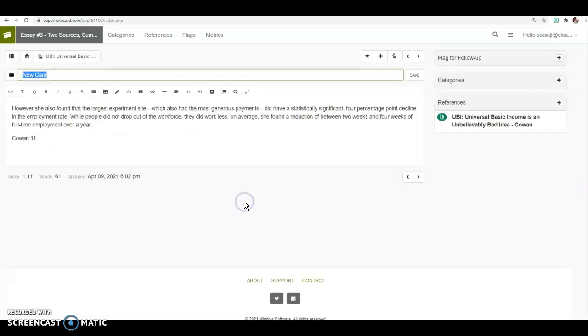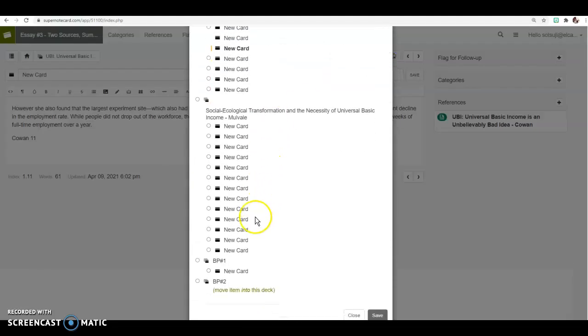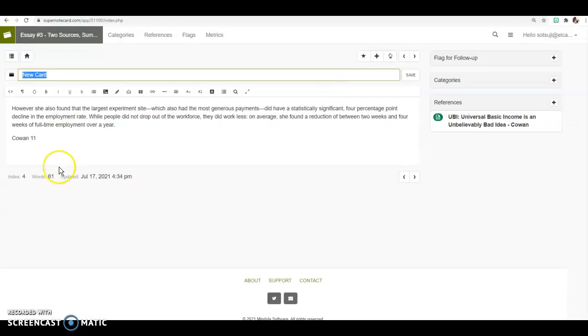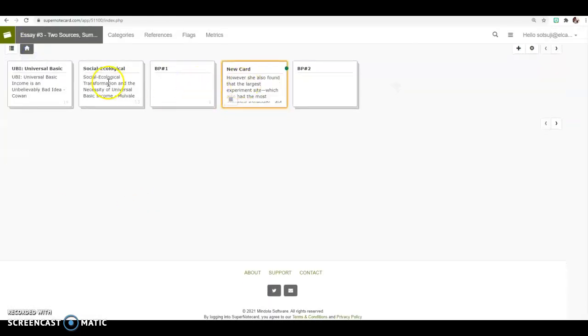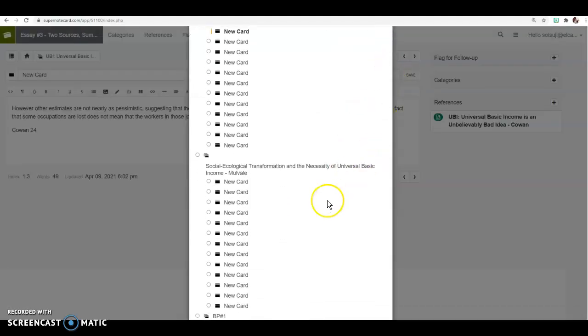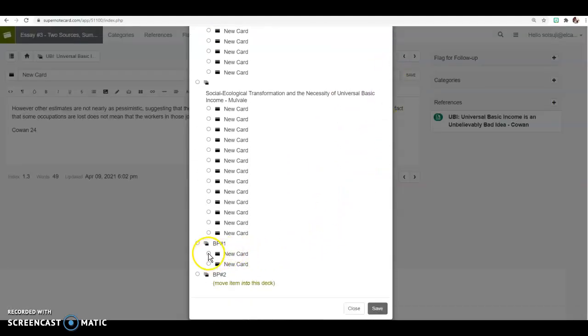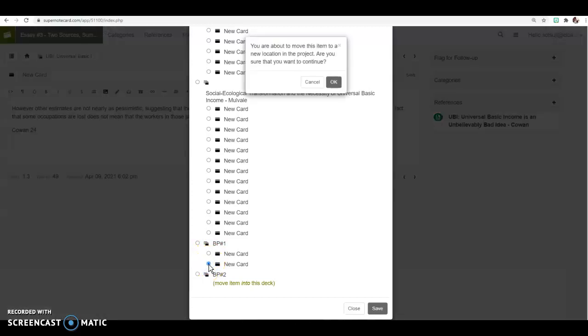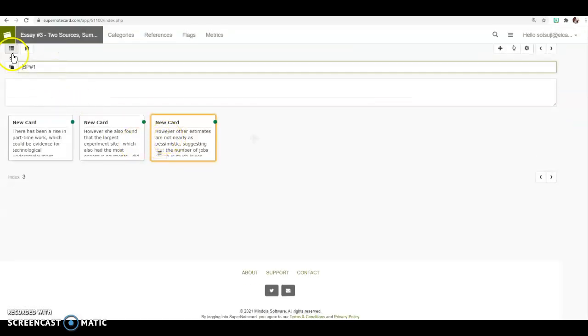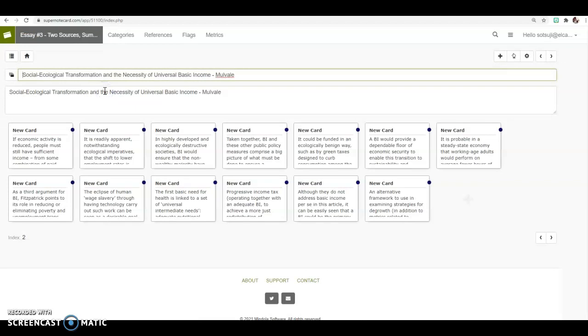So let's say again, you like this one, and I want to move this into your body paragraph number 1. So you click here and OK, and so now it has magically moved into your body paragraph number 1, or maybe it didn't. It didn't like that, so I'm just going to manually move it. Sometimes it does that because it doesn't like going into it. You might have to move it into body paragraph number 1 by doing this. And yes, that worked.